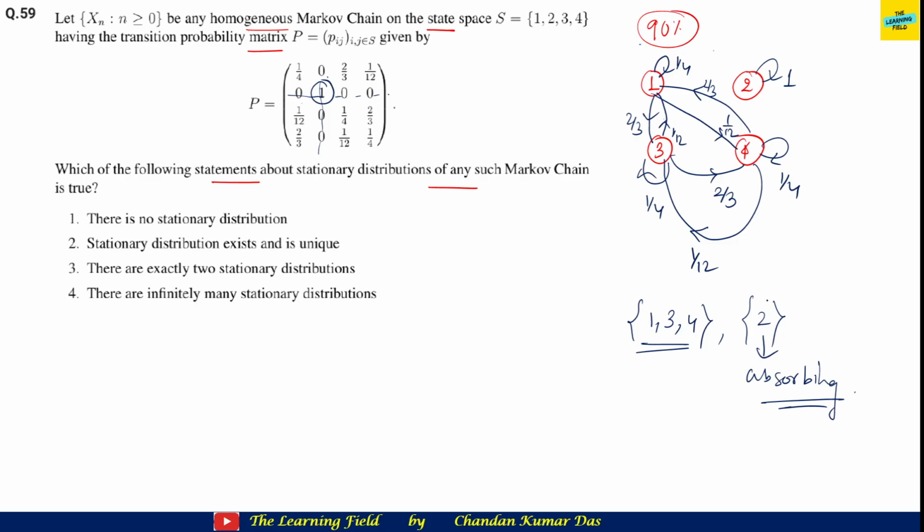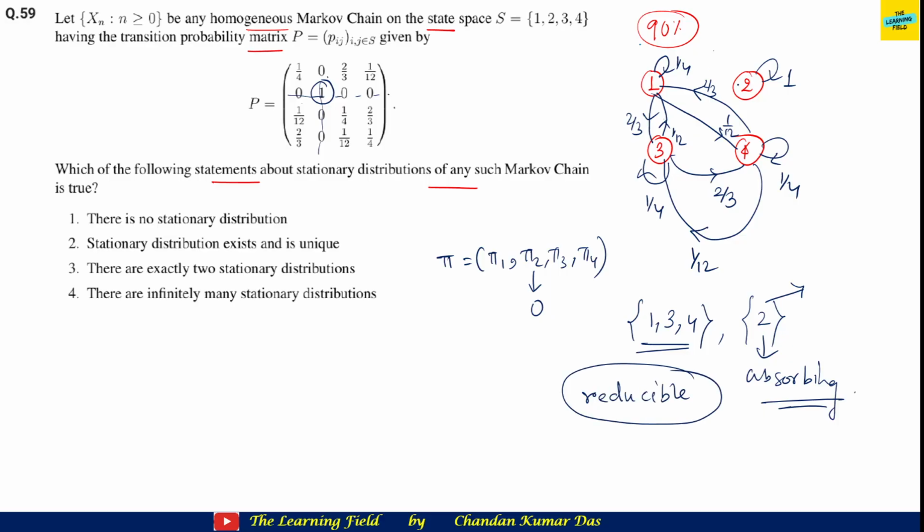Now, if 2 is an absorbing state, then definitely if pi is the stationary distribution, which is equal to pi 1, pi 2, pi 3, pi 4, then definitely pi 2 is equal to 0. Fine. This pi 3 equal to 0. And also it is noted that the Markov chain is a reducible chain, because from 2 there is no connection to any other state. That means 2 is completely different, so the total chain is a completely reducible chain.